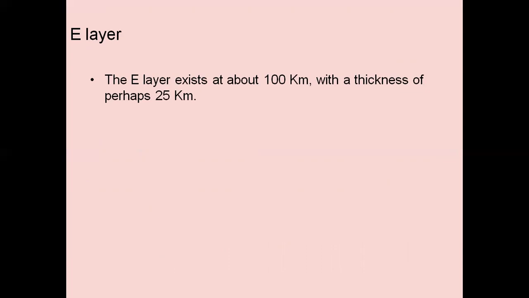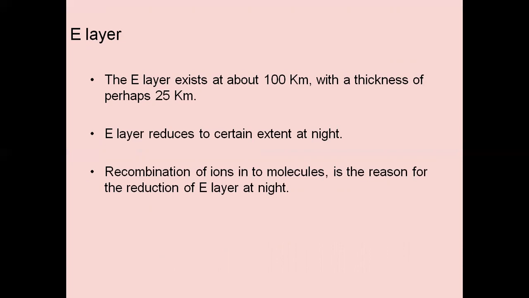The E layer exists at about 100 kilometers with a thickness of perhaps 25 kilometers. The E layer reduces to a certain extent at night. Recombination of ions into molecules is the reason for the reduction of the E layer during night time.